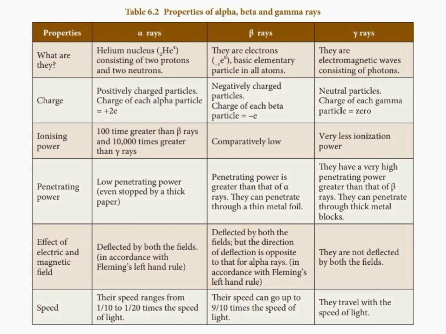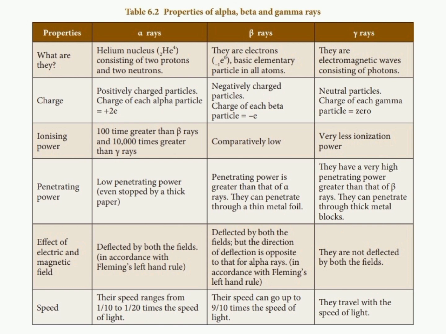The penetrating power of the alpha particle is very low, and these rays are deflected by both fields. Their speed ranges from 1/10 to 1/20 times the speed of light.